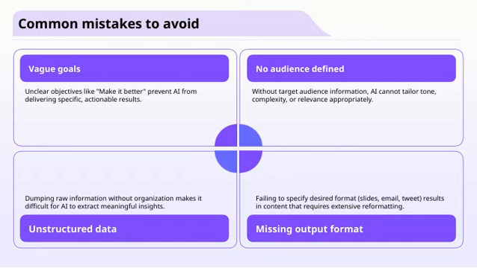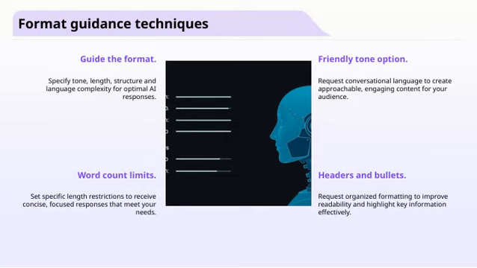Now, let's talk about how to guide your format effectively. First, it's important to set a clear guide for the format. This helps keep your presentation consistent and professional. Think about specifying the tone you want, friendly in this case, to make your audience feel more connected. Next, consider the length of your content. Keep it concise but informative. Aim for enough detail to cover the key points without overwhelming your listeners. Structure is also crucial. Use headers and bullet points when appropriate to organize your information clearly and make it easier for your audience to follow along.